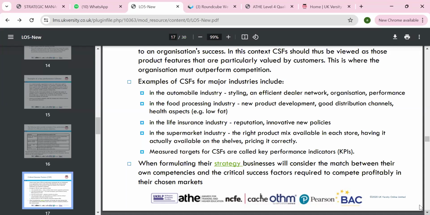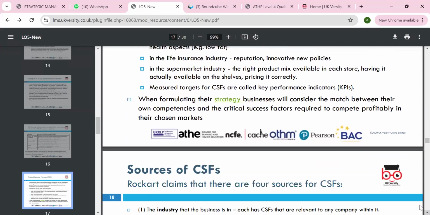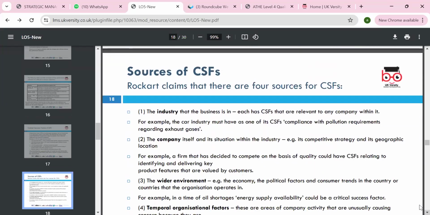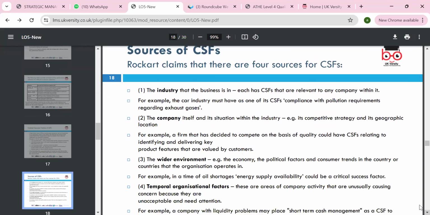We can look at the critical success factor KPIs, which we need to use in formulating strategies and action plans accordingly, and the success factors need to be measured. Let's look at what the critical success factors are in the industry. Competitive strategy and geographical location can be critical.